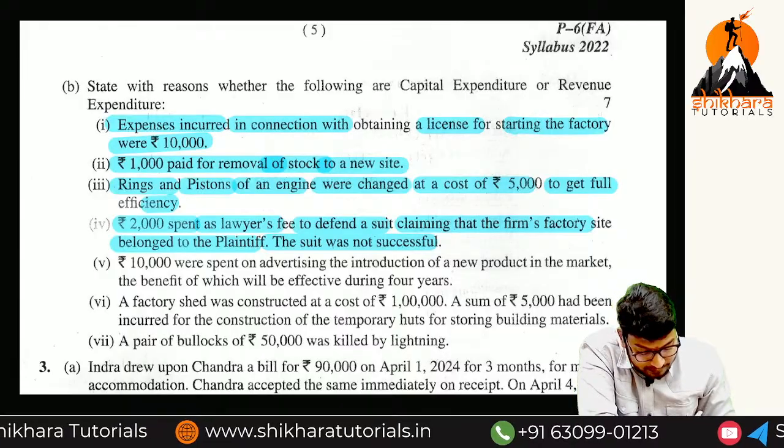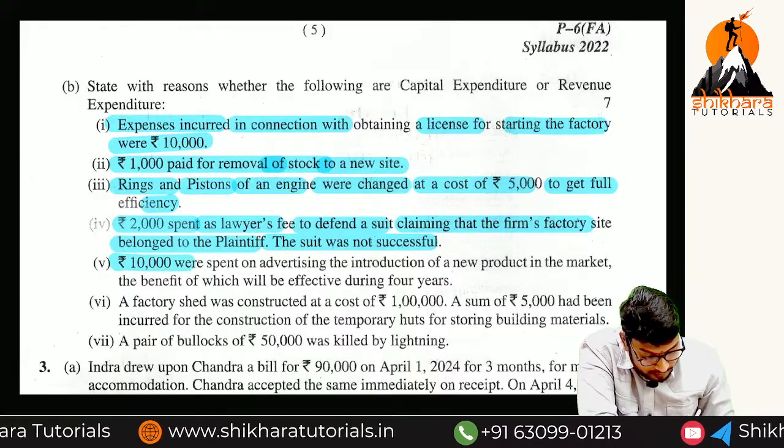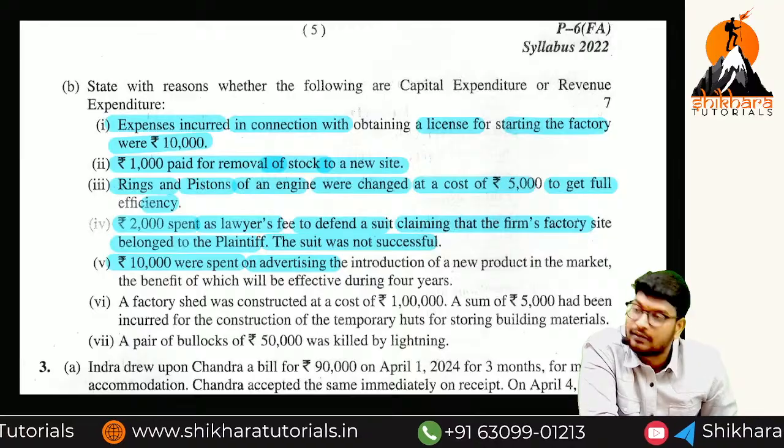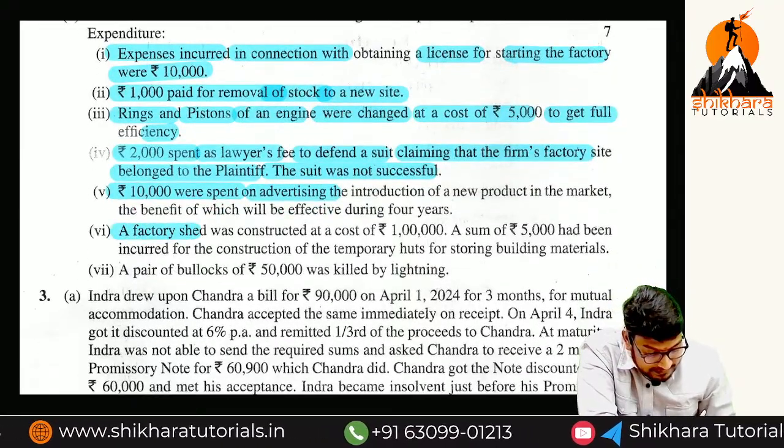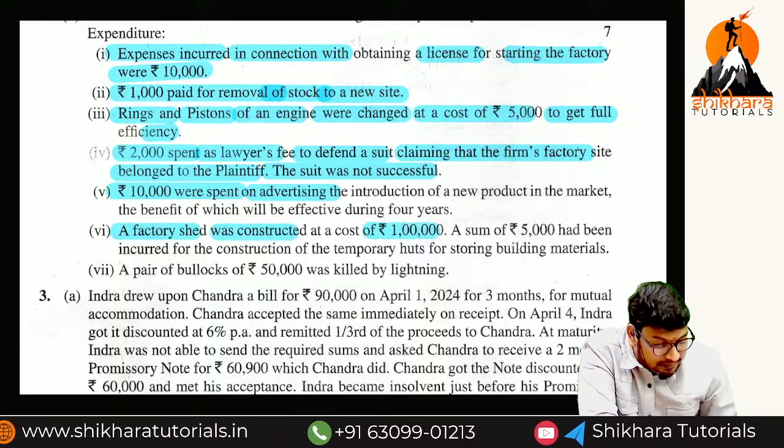Next, rupees 10,000 were spent on advertisement. It is called what, ma? Revenue expenses.